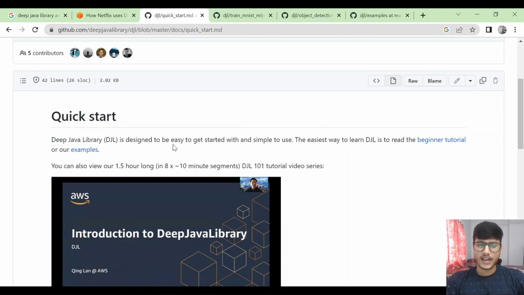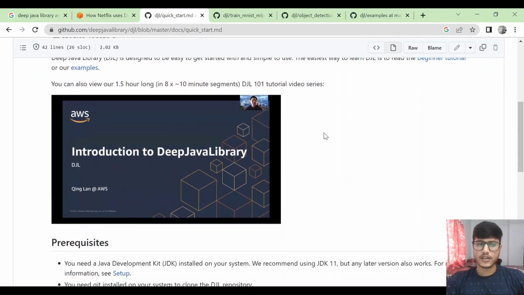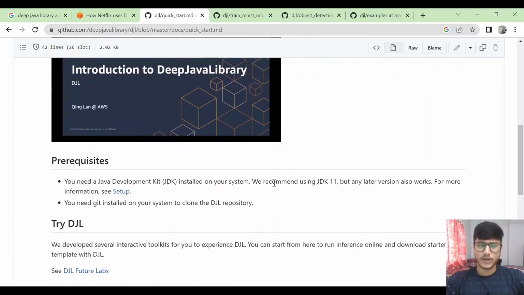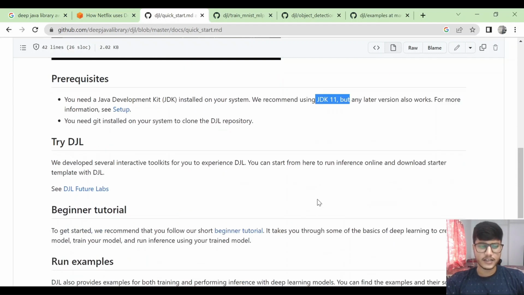This Deep Java Library was published in 2019 by AWS, which initially provided support for some of the AI and ML models, and later, with an incremental approach, other models were also integrated. Today, it supports a large number of models. It is available only for JDK 11 and above, so that is one prerequisite.